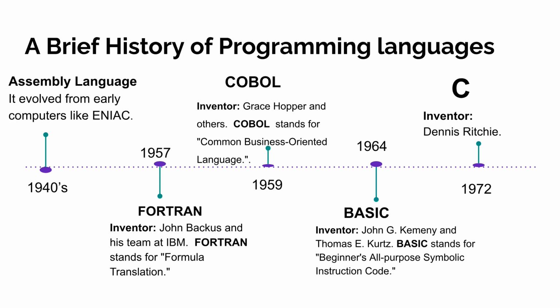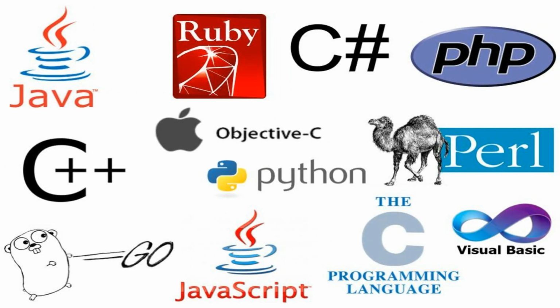who created them. The history of programming began in the 1940s with assembly language. Over the following decades, foundational languages emerged: Fortran in 1957, COBOL in 1959, BASIC in 1964, and the influential C language in 1972. Today, our digital world is built upon a vast array of programming languages, each designed for specific